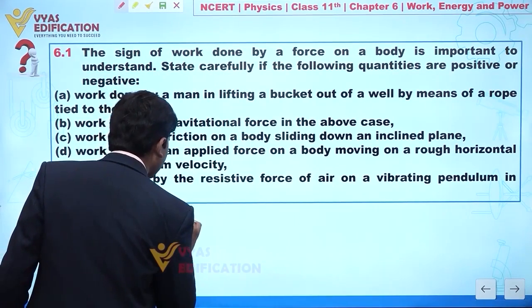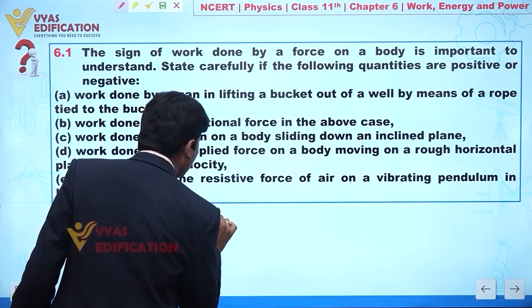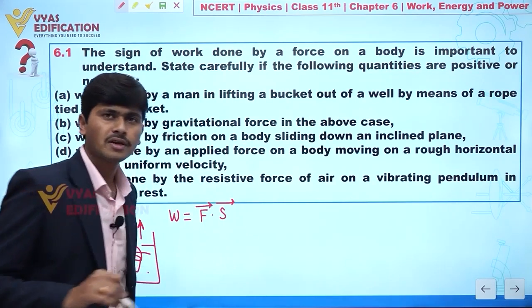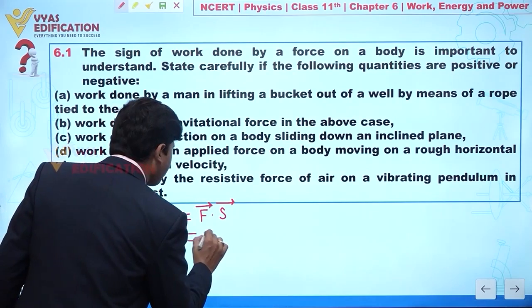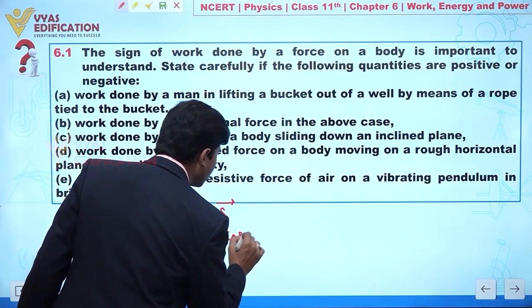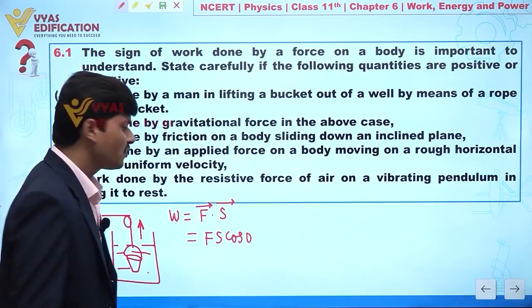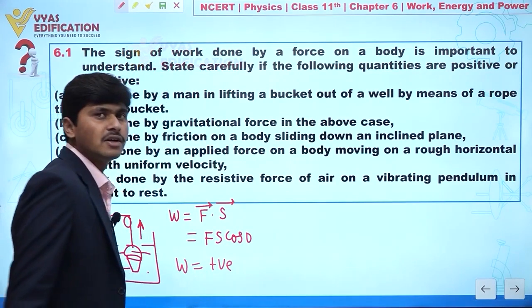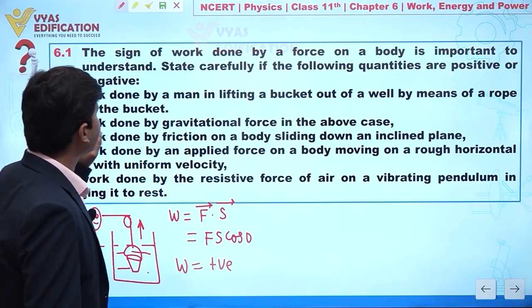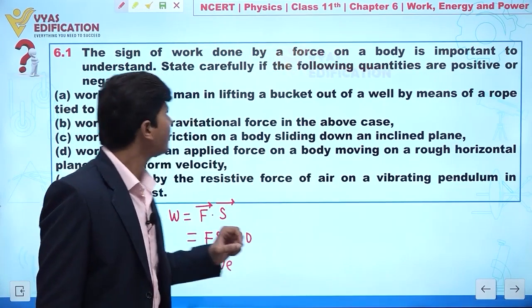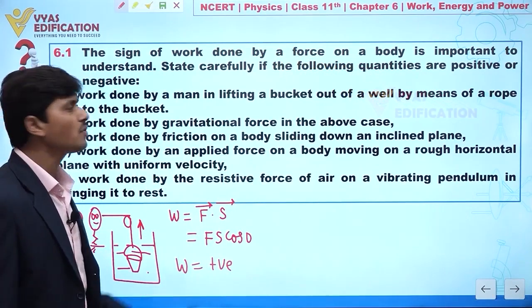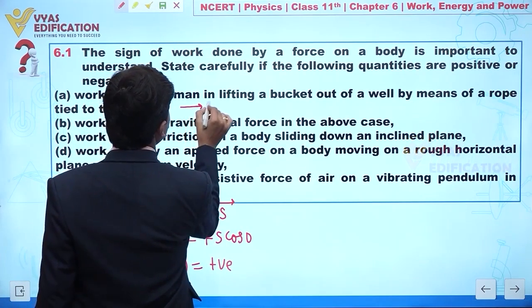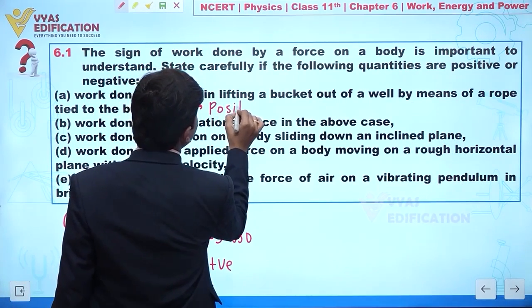We know work done is given by the dot product of force and displacement, so W = F s cos 0. We can directly say we will find positive work. So in case A, the work done by a man in lifting a bucket out of a well is positive.